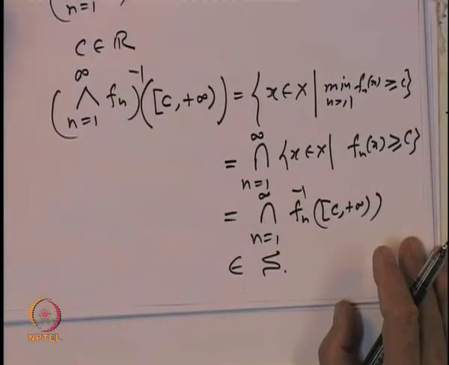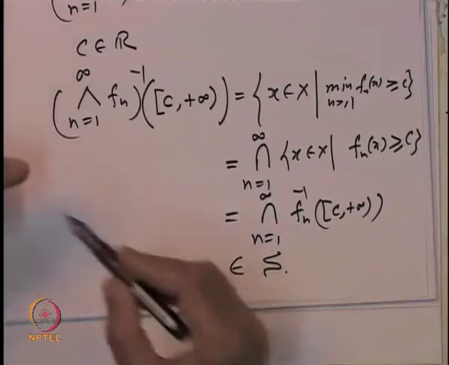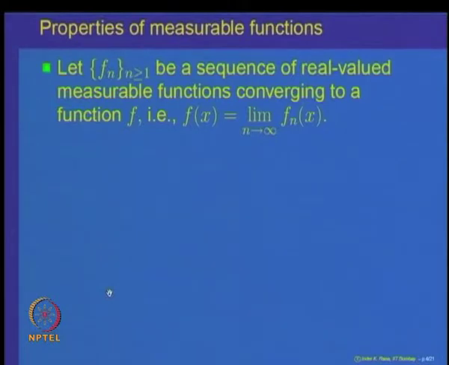So we have proved that if f_n is a sequence of measurable functions, and we look at the maximum or the minimum of the sequence, then both of them are again measurable functions. As a consequence of this, we prove that the limit of measurable functions is also a measurable function. So that is our next aim, to prove that the limit of measurable functions is also a measurable function.